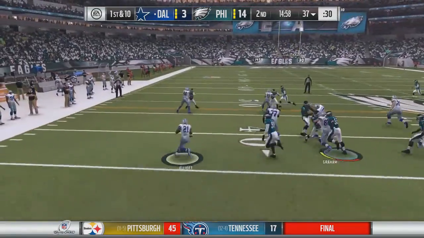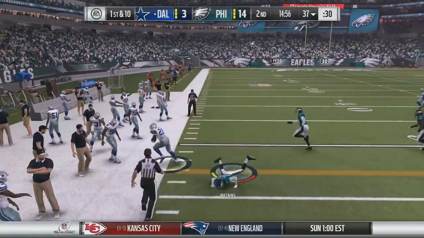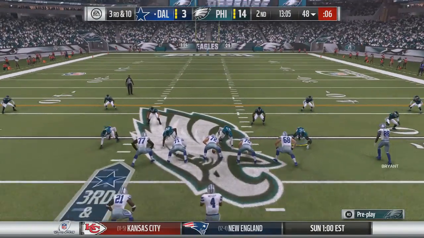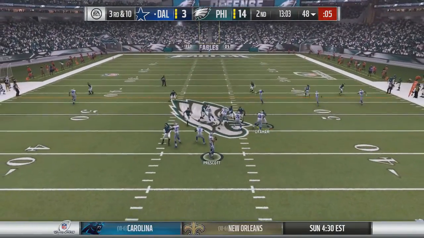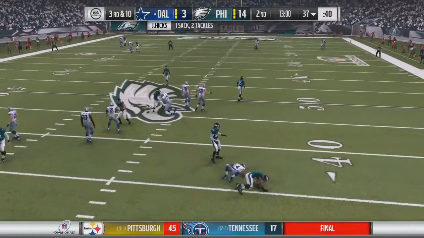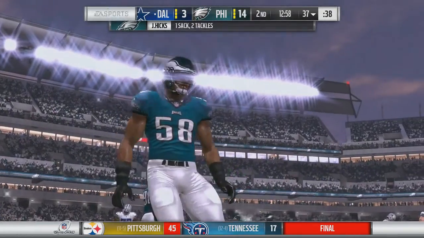Now 1st and 10, handout to Elliott to the outside. Good blocking. He has the first down and will juke his way out of bounds at the 47-yard line. That will later lead to 3rd and 10 a couple plays later. Prescott in shotgun, takes the snap, stands in the pocket under pressure, and he is going to be sacked on the play by Jordan Hicks back at the 37-yard line.